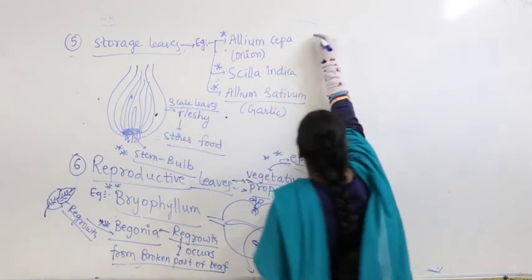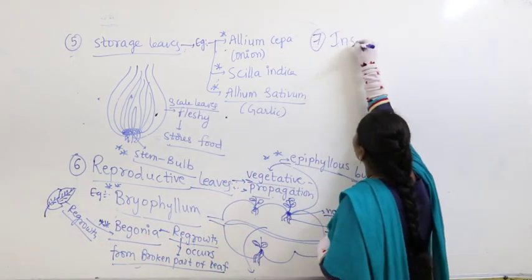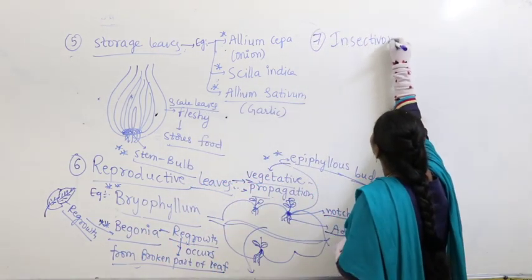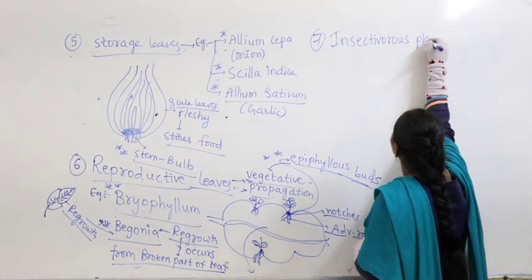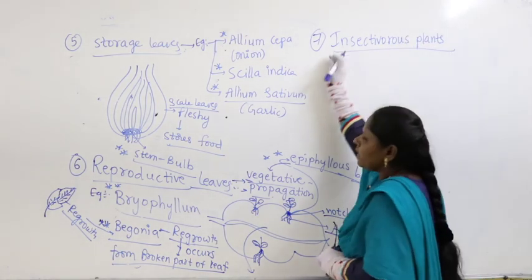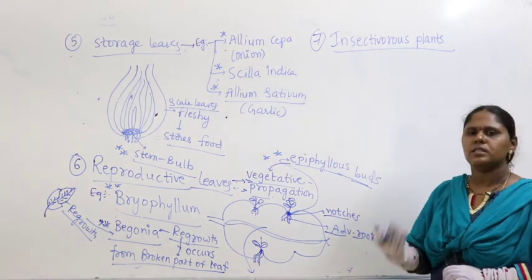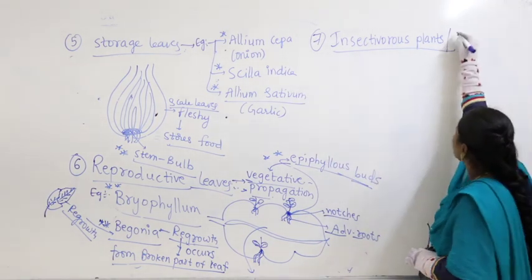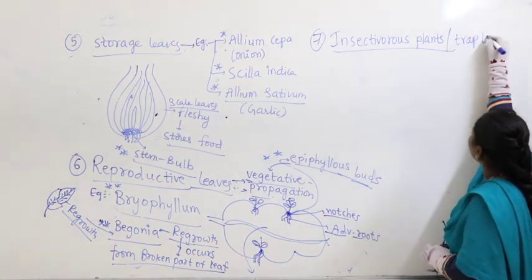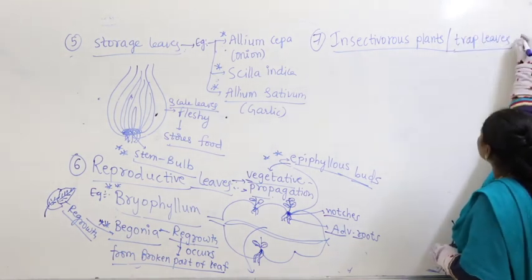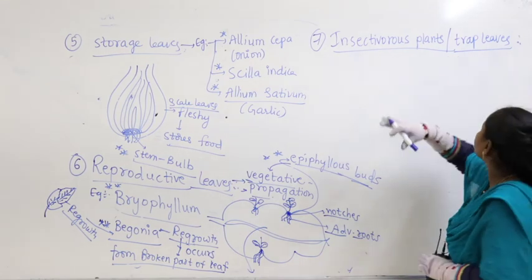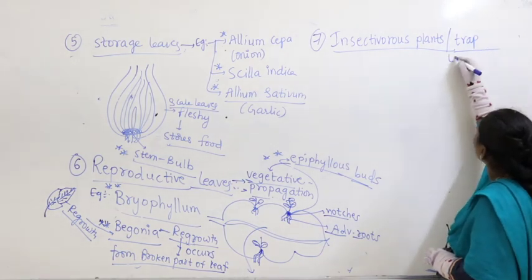Next we find insectivorous plants. What are insectivorous plants? Those which eat insects are called insectivorous plants, or they are also called trap leaf plants because they contain trap leaves.